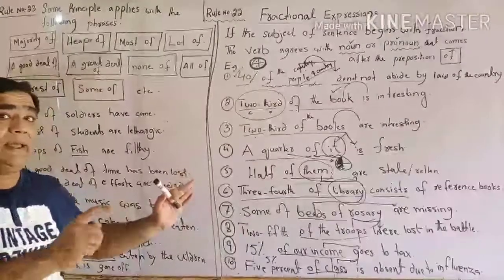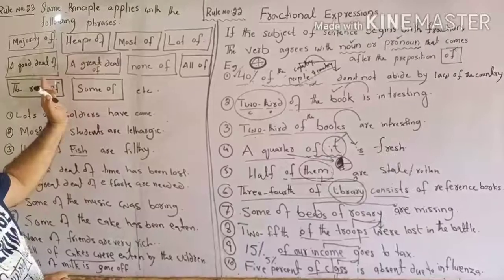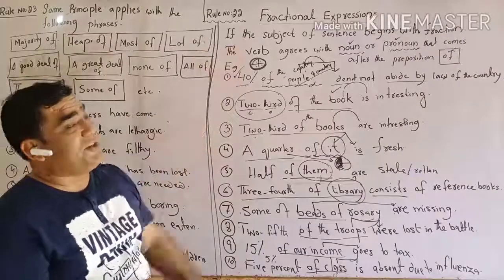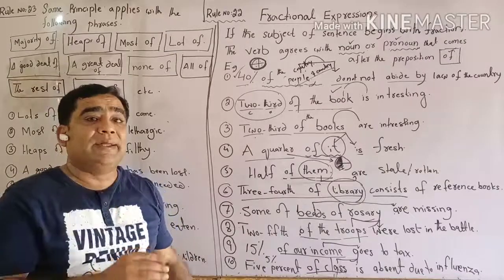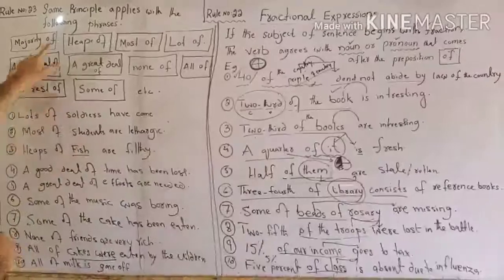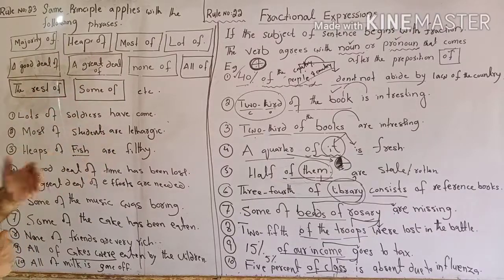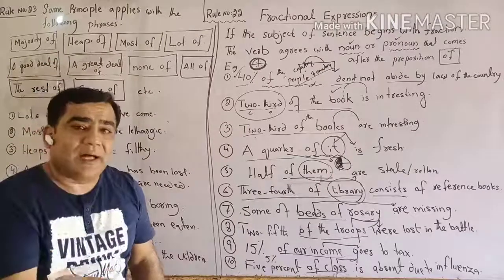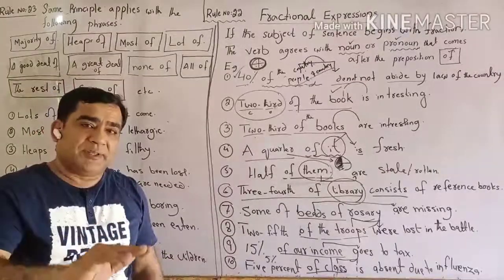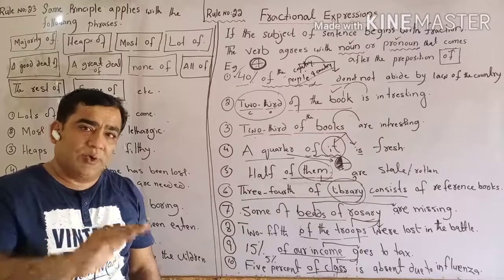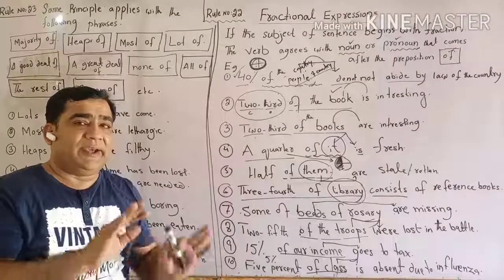We have to apply the same rule, seeing what comes after "of." Some other words are there that do not come in fractional expressions, but they are just phrases where we have to apply the same principle. Every phrase has "of." After that, we have to see what comes after "of," whether it is a singular subject, plural subject, singular noun or pronoun, plural noun or pronoun. We have to agree with the verb accordingly.